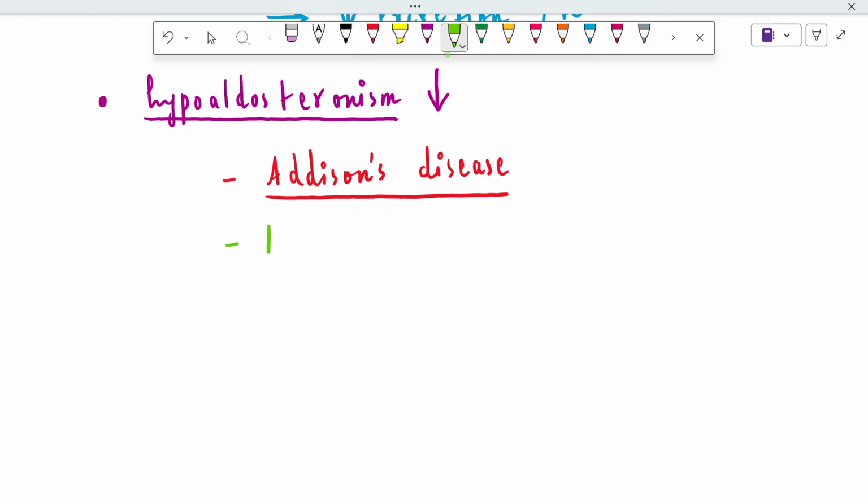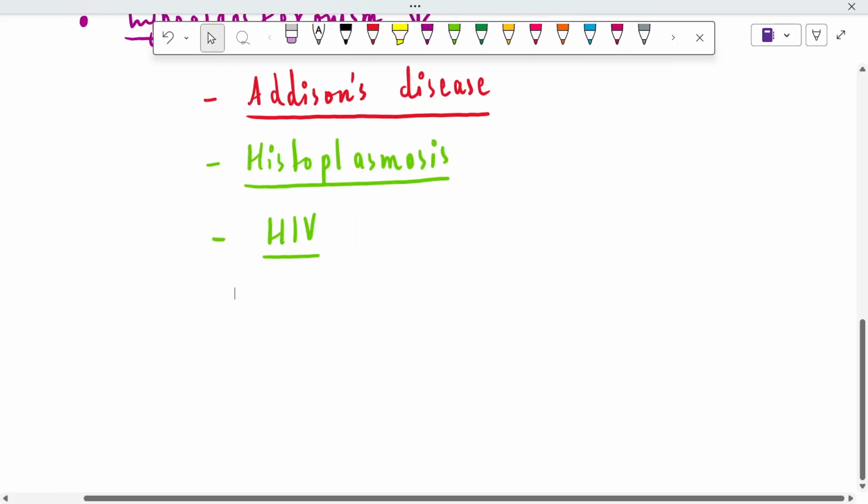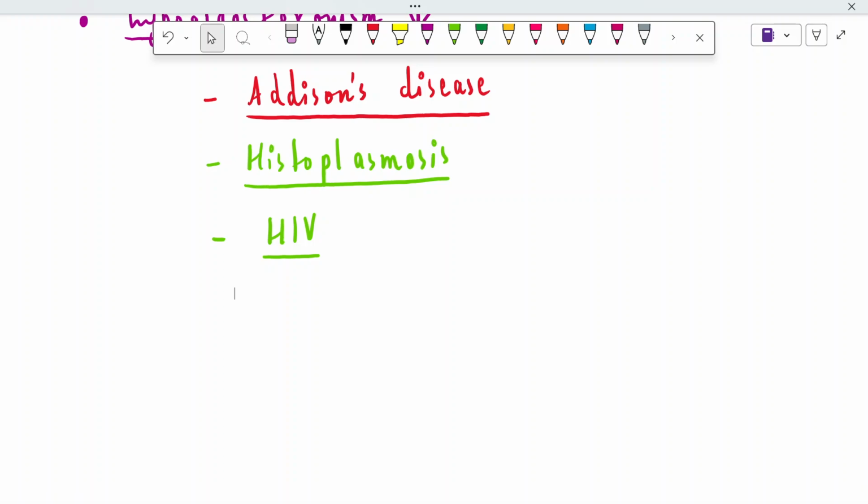The second condition is histoplasmosis. Histoplasmosis is a fungal infection and it can also damage the adrenal glands, right? And the third is HIV. HIV can also cause hypoaldosteronism because HIV is related to AIDS and it's an overall immune deficient condition, right? So it can damage the adrenal glands.